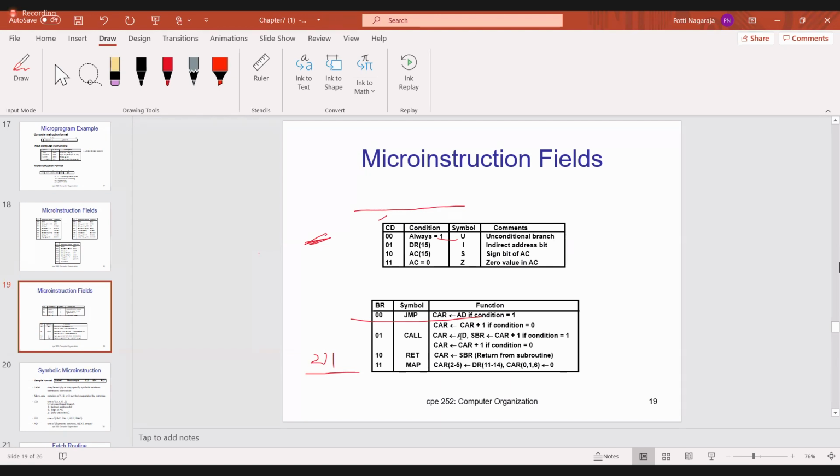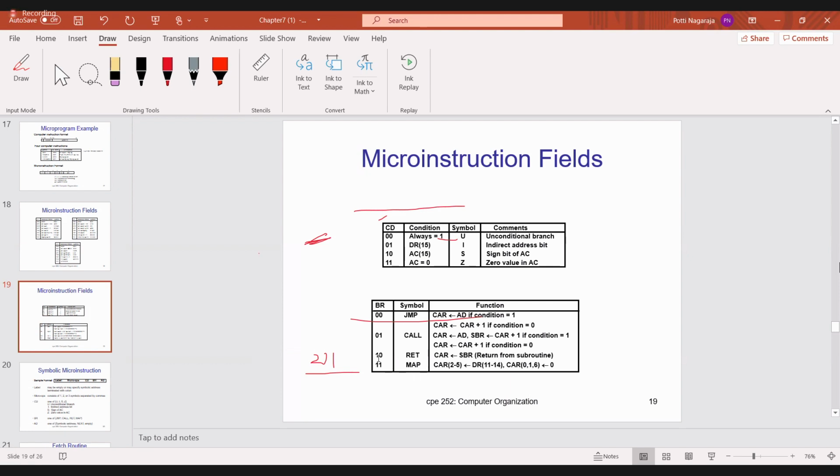Then you have to go for AD, which is the second program address. This is when the condition is satisfied, when the condition is 1. When the condition is 0, there is no need to go for program 2. Just execute the next instruction of your main program by incrementing the CAR register by 1.